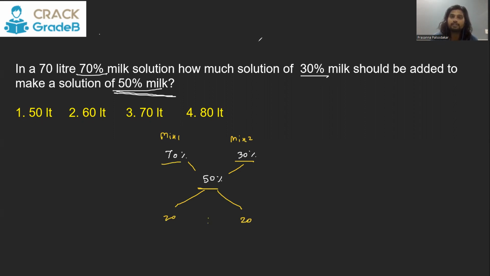And then we calculate this ratio. The ratio comes out to be 1:1. This ratio tells us in what ratio we should be mixing these two. So 1:1 means these two mixtures should be mixed equally. If this is 70 liter, this should also be 70 liter. So the answer here is going to be option number 3. I hope you got this. Let's see one more.